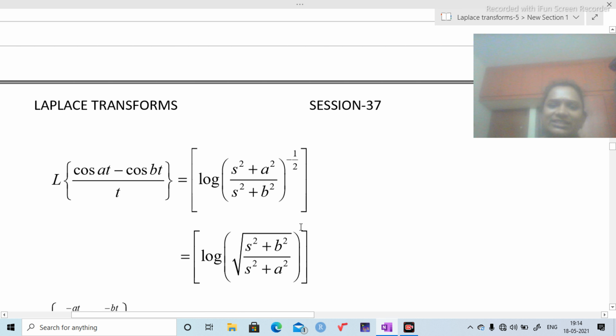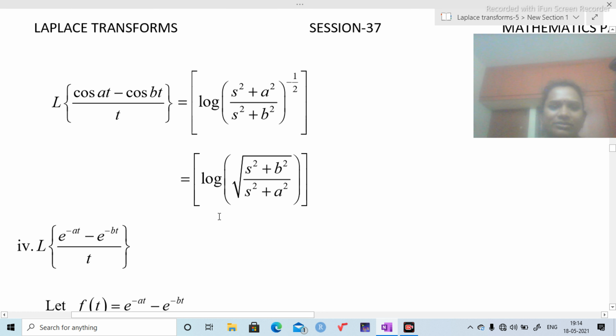That means this value is equal to this value. That means log of root of s square plus b square by s square plus a square is the value of L of cos at minus cos bt by t.